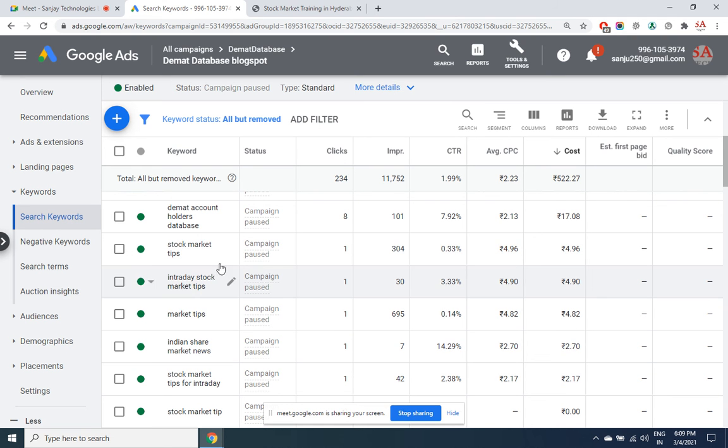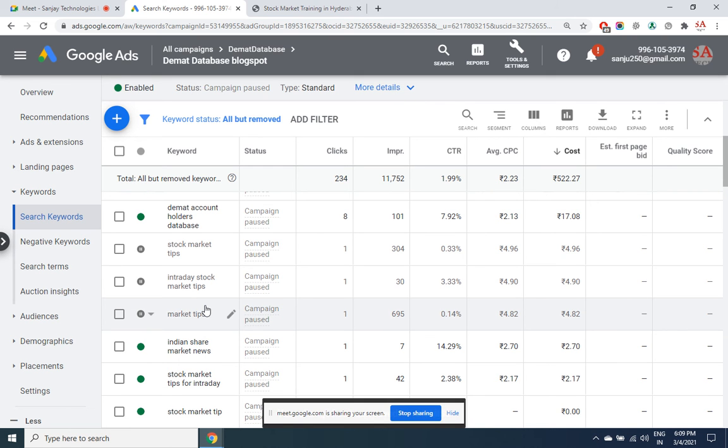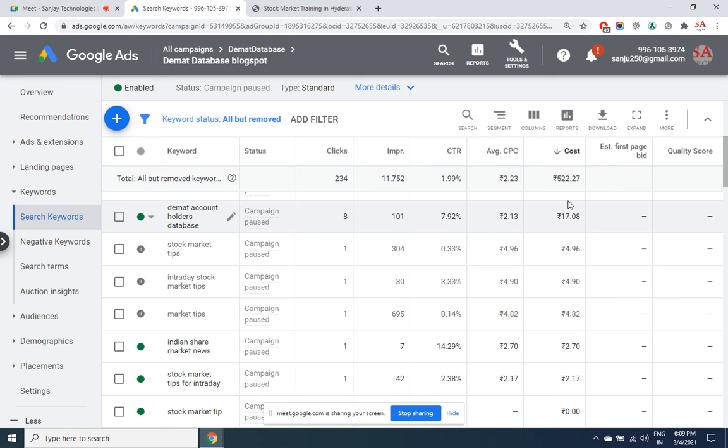But all these reports are downloadable, and if you see that any particular keyword has a very high cost, let's say these two, you can pause those specific keywords. Why pay higher? This is expensive, this is expensive, this is expensive. Pause it. After you pause, the ads will not be shown for those keywords. Let us run cheaper ads. All the reports can be downloaded.